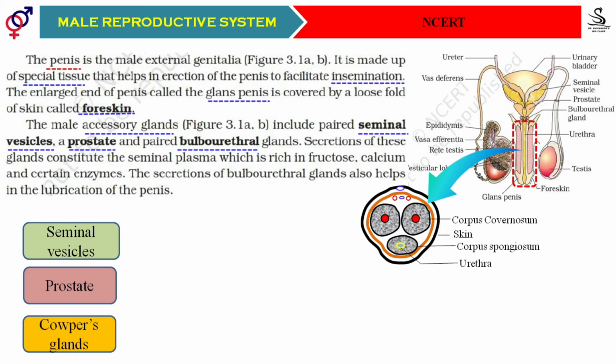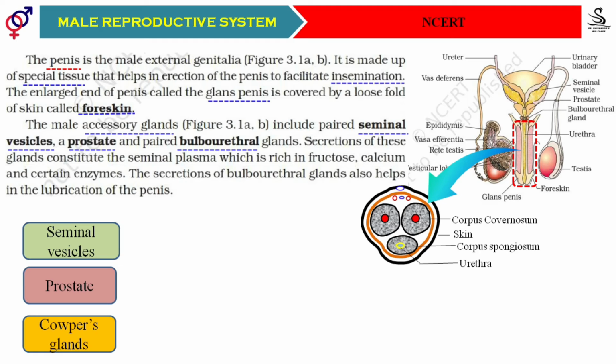Out of these, two are paired, meaning the seminal vesicles are present in the form of a pair, and the bulbourethral glands or Cowper's glands are present in a pair, but the prostate gland is an unpaired male accessory gland. They will ask you to find out which one is the unpaired male accessory gland. The answer must be the prostate gland.